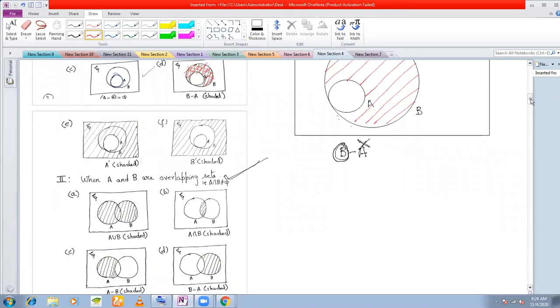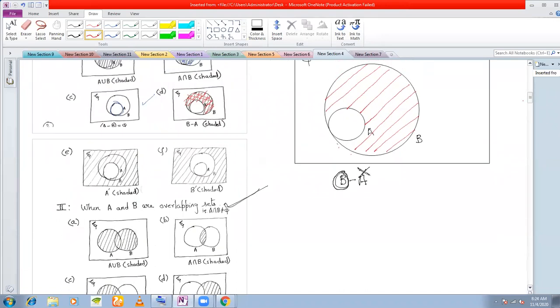Let us see the next one. A complement. If A is a subset of B, then how do you represent A complement? Which area to shade? A complement means what? The elements that are not in A. That means outside the circle A, whatever area is there, you shade it. So that is why you see that I have shaded all the area inside the rectangle except A.